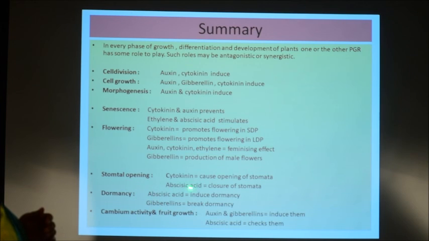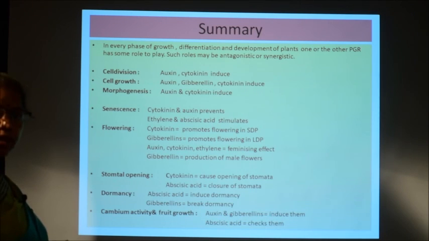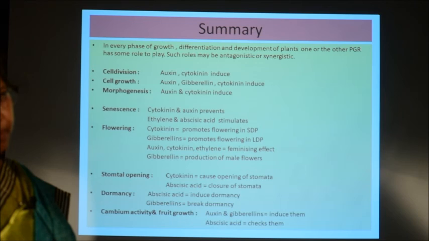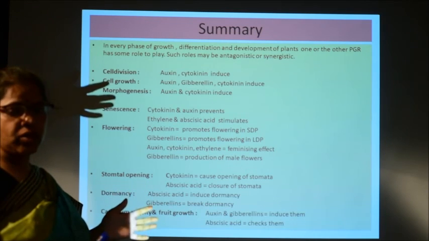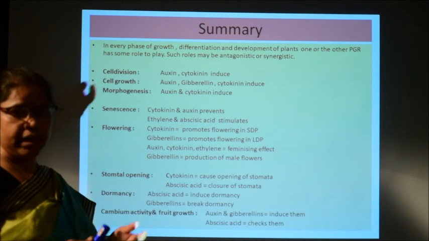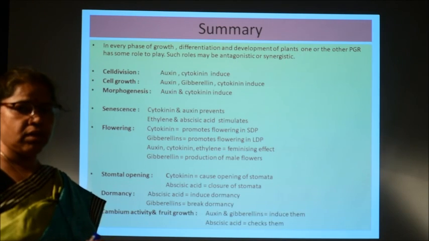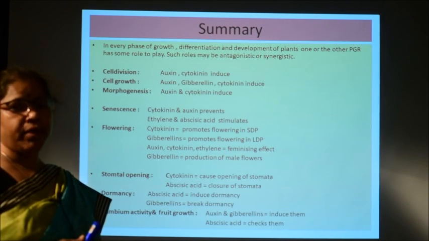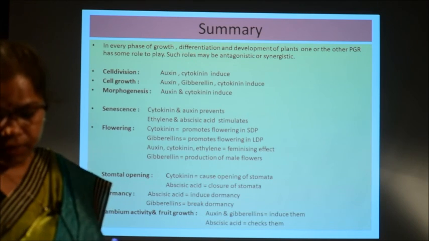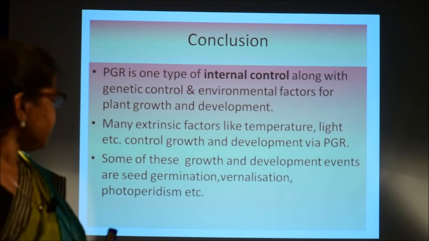Then dormancy is induced by abscisic acid, whereas dormancy is broken by gibberellic acid, and the cambium activity and fruit growth are induced by auxin and gibberellins, whereas abscisic acid checks this activity. So, in some actions these hormones are either antagonistic or synergistic. Anyway, they interact among themselves in one way or other and affect the growth and differentiation of the plant.